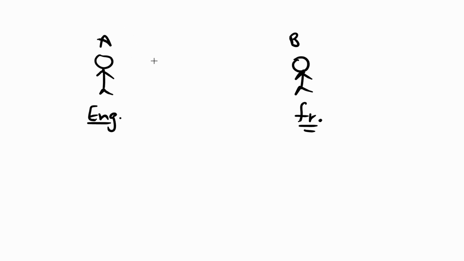Let's say person A wants to communicate some message to person B. The problem here is that there is a communication gap, because person A cannot speak French and person B cannot understand English. There is no way of communicating directly.